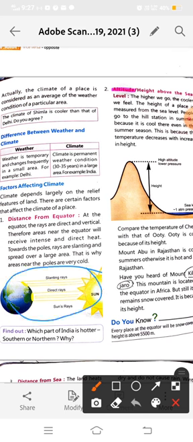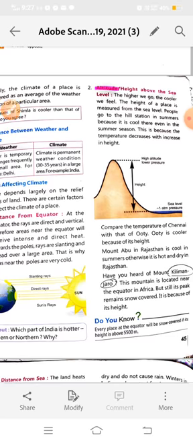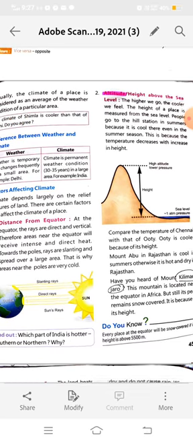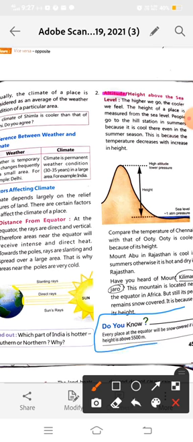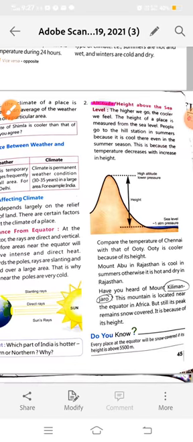And you also learned that any place which is located on the equator line becomes very hot throughout the year, but there is an exception. See here, I told you any place which is located on the equator will be snow covered if its height is above 5,500 meter. And I gave you the example of Kilimanjaro. You will also read about this in your 5th standard. I told you in your previous lecture also.